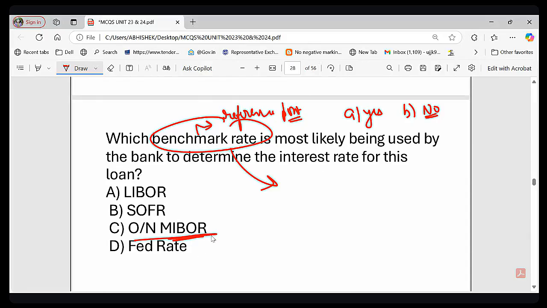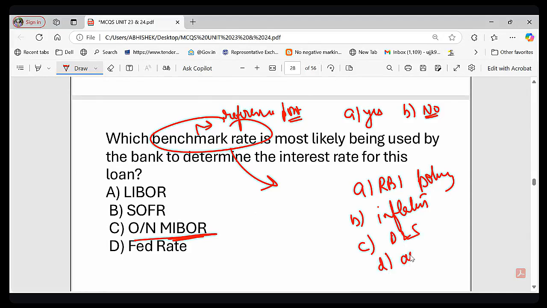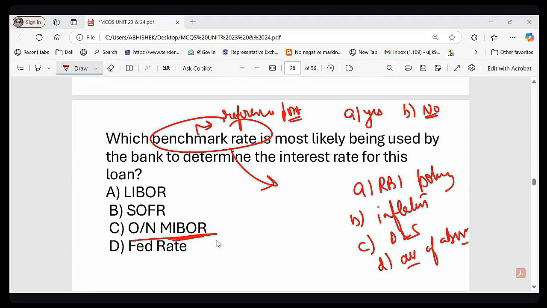So my next question is, what do you think influences benchmark rate? Option A, RBI policy. Option B, inflation. Option C, demand and supply. And option D, all of the above. क्या लगता है आपको कौन सा फैक्टर बेंचमार्क इंटरेस्ट रेट को अफेक्ट करता है? Is it A, B, C and D? All of the above. Very good. All these factors affect the benchmark rate, right? So the correct answer to this question is option number C, overnight MIBOR, right?